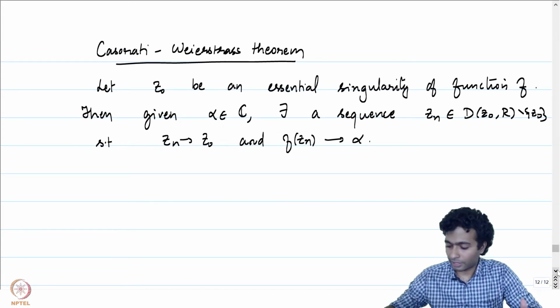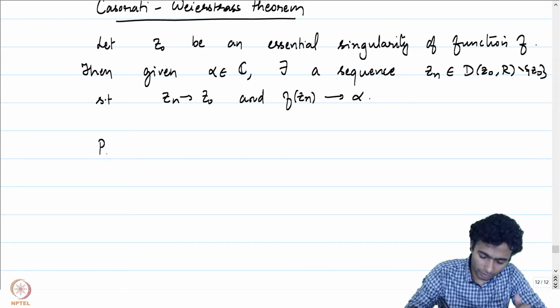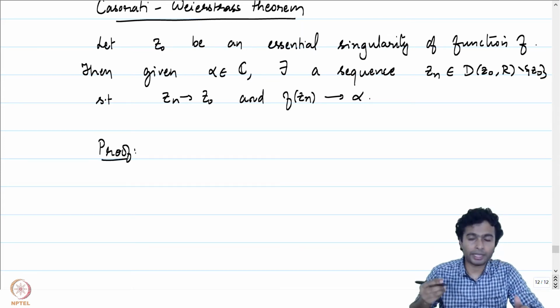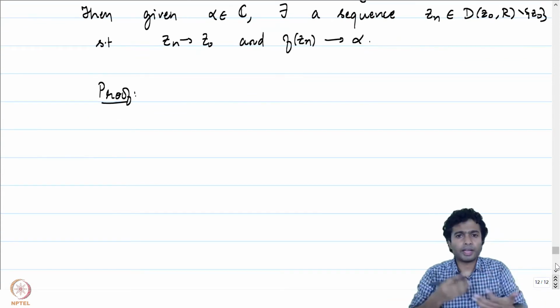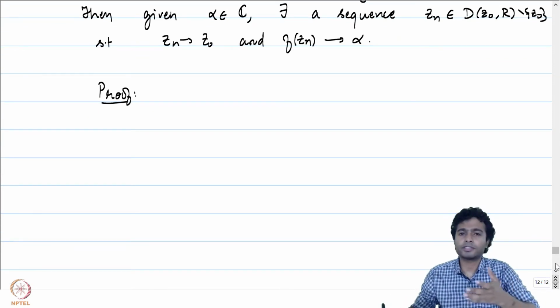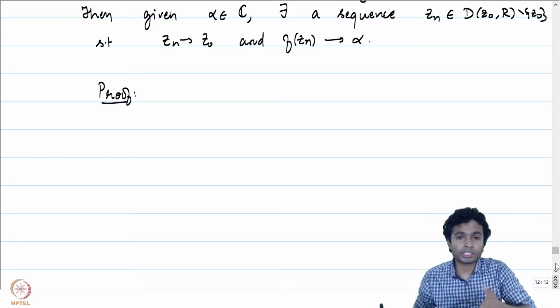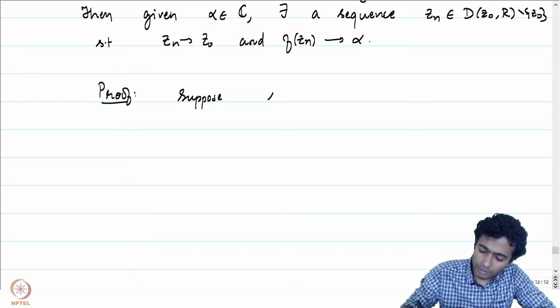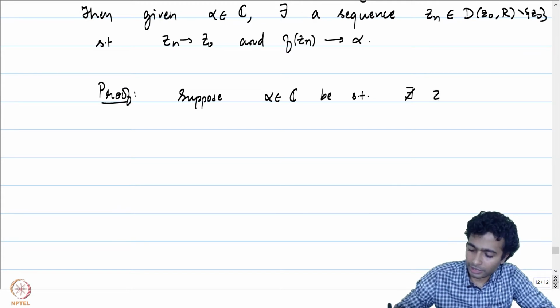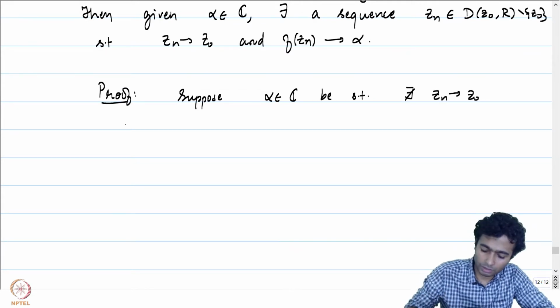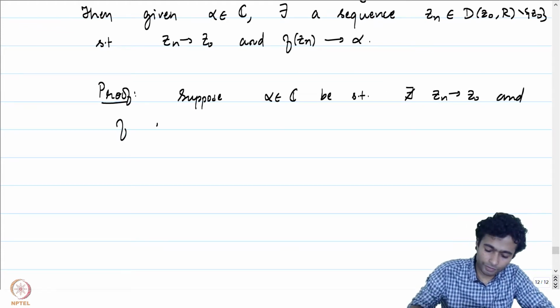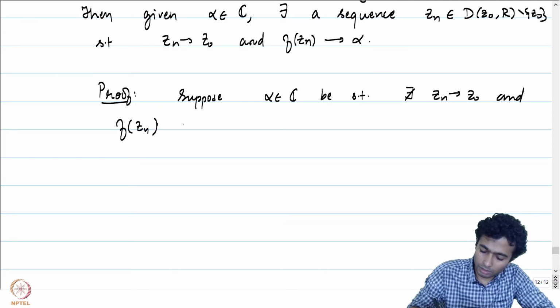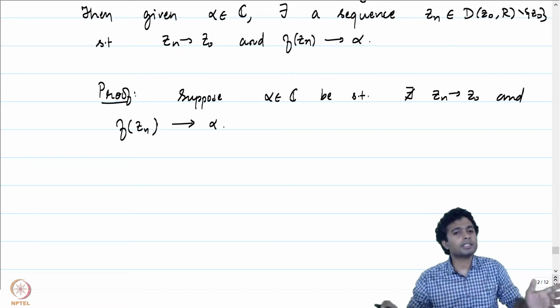Let us give a proof of the Casorati Weierstrass theorem. The proof is going to be by contradiction. Suppose we have a complex number alpha which does not satisfy the conclusion of the Casorati Weierstrass theorem. Suppose alpha is such that there does not exist zn converging to z0 with f of zn converging to alpha. Suppose there does not exist any such sequence.